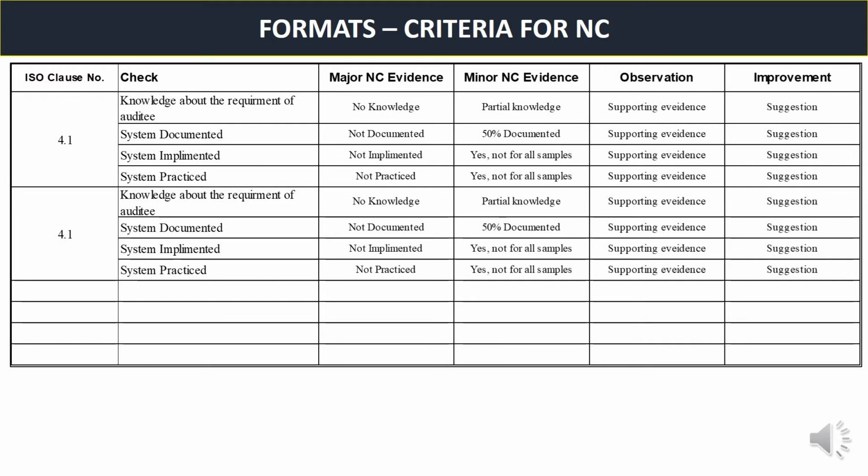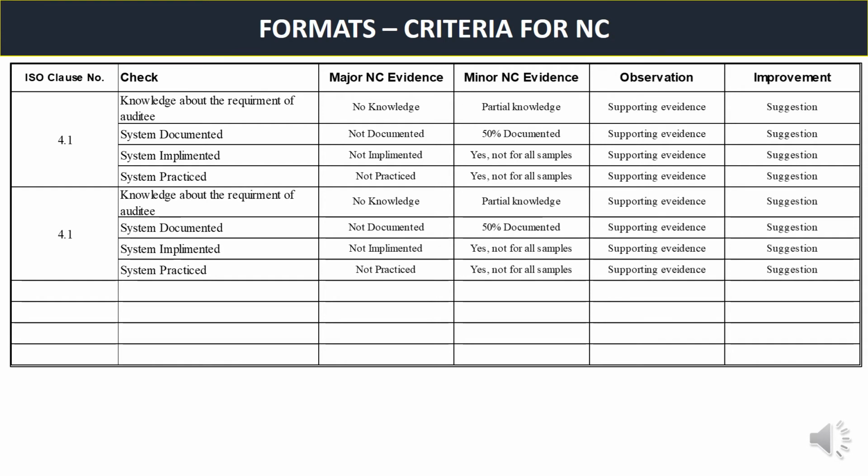Suppose in clause 4.1 he should check whether the knowledge about the requirement with the auditee is good. If it is good, no problem. But if he has no knowledge at all, it will be a major NC. And if he has partial knowledge, it will be a minor NC. And if you want to suggest something for improvement purpose, he can suggest.